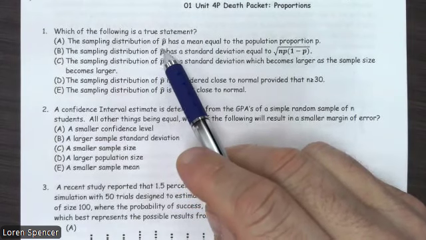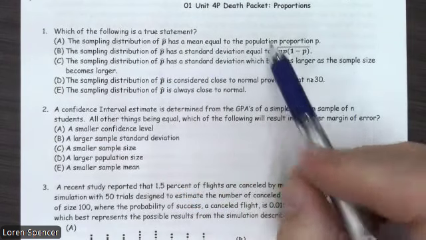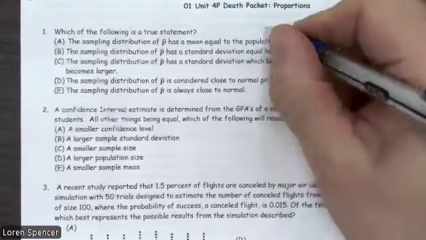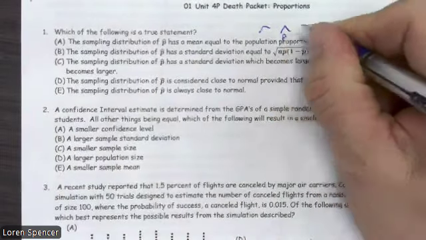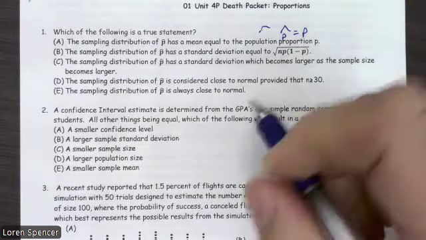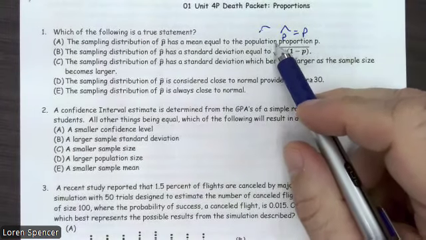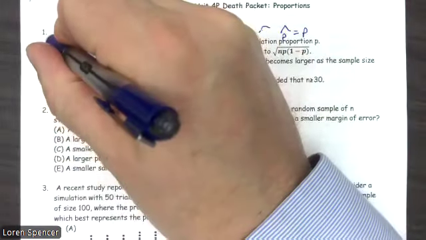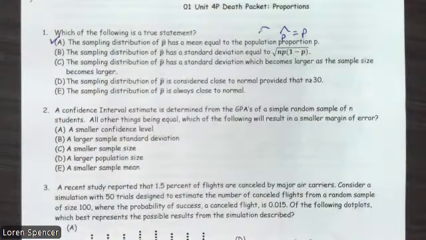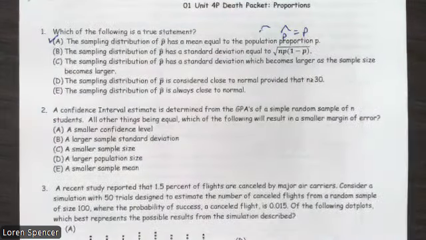So, which of the following is a true statement? The sampling distribution of p hat has a mean equal to the population proportion. Basically, that's saying that the mean of p hat is equal to p. And yes, the mean is equal to the mean. So I like that answer, and that happens to be our answer for this one, but I want to talk about the others as well.